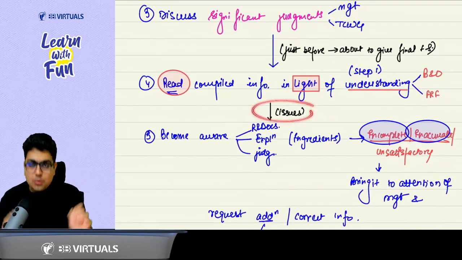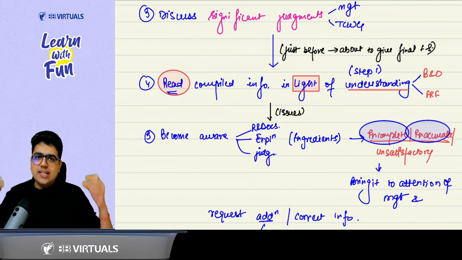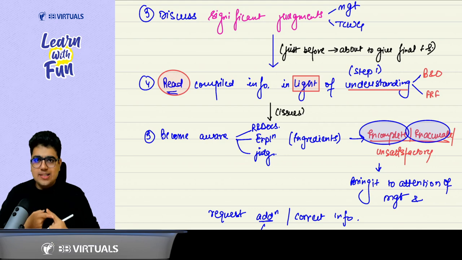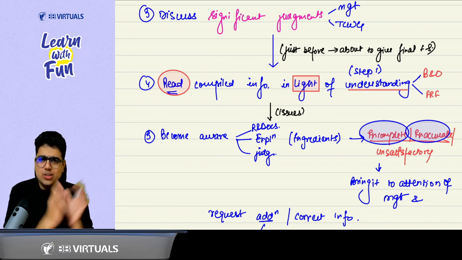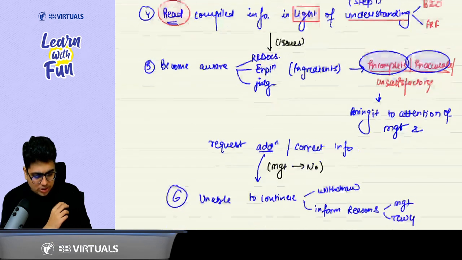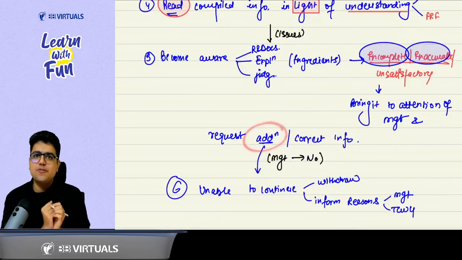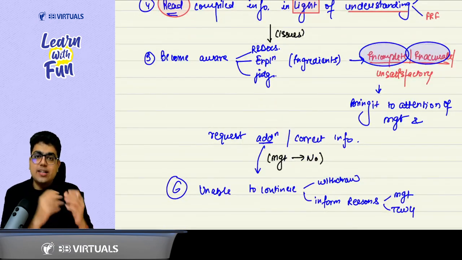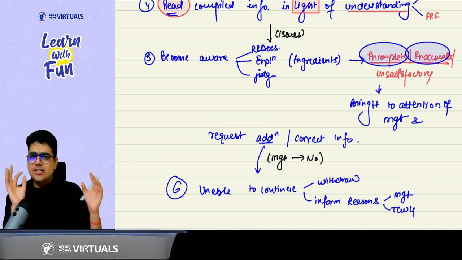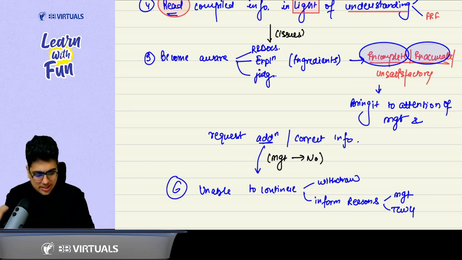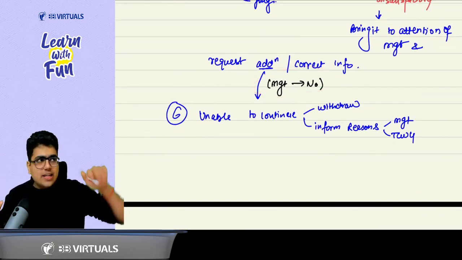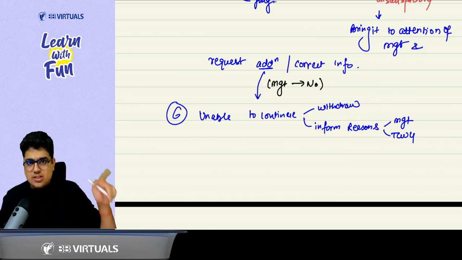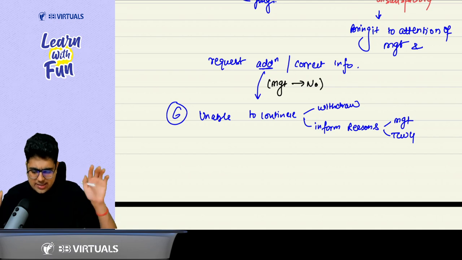Now, when you read this, you may find some issues with the ingredients, that is the records and documents, information, explanation, significant judgment. You may feel that these are incomplete or these are inaccurate. If these are incomplete, you request the management for additional information. If these are inaccurate, request the management to correct the information. Logical? Very logical. If the management says no, then you are unable to continue the engagement, then withdraw and inform about the reasons of withdrawal to the management and TCWG.